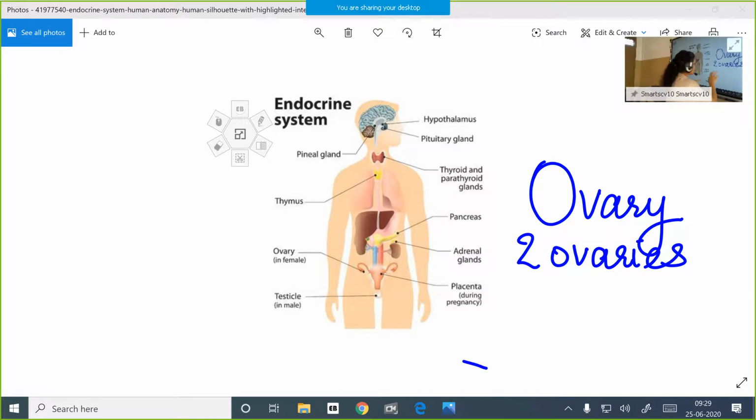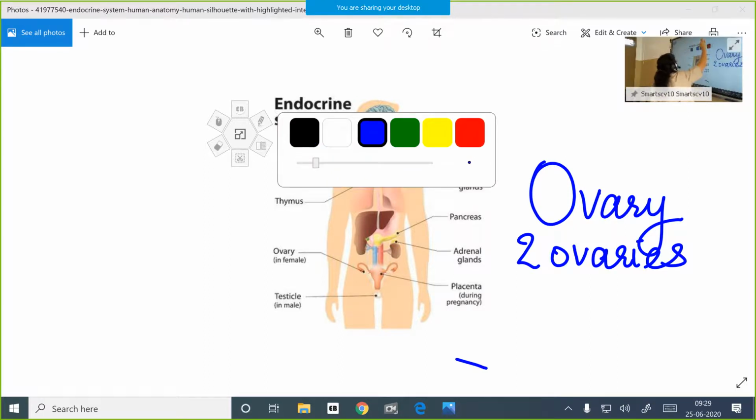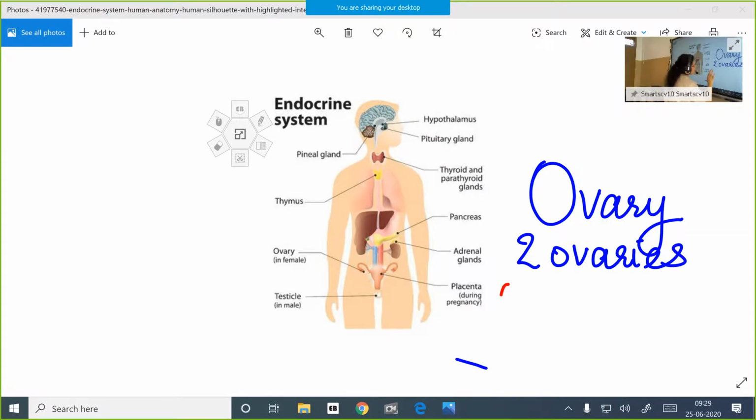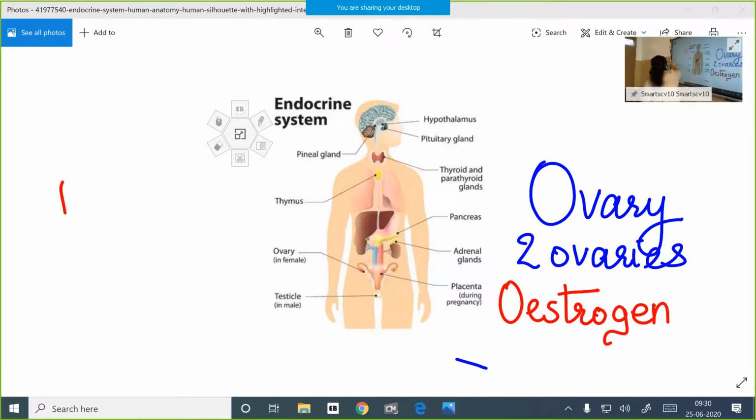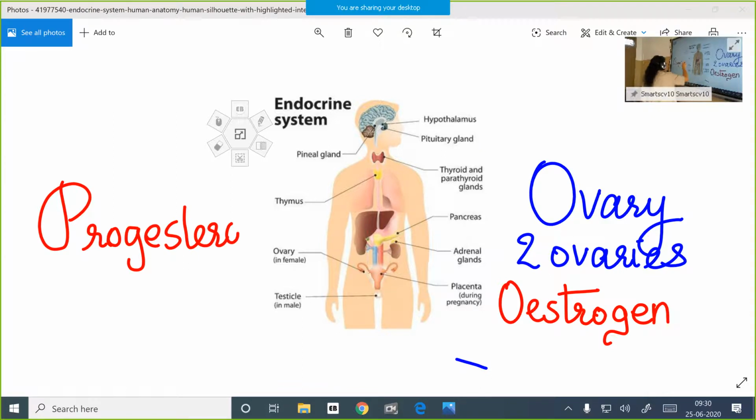2 ovaries are there. The ovaries secrete 2 hormones. We will see what hormones are secreted by the ovaries. The first hormone is estrogen. The hormones secreted by the ovaries are estrogen as well as progesterone. These are the hormones secreted by the ovaries. Okay, this estrogen hormone, be careful with the spelling also.